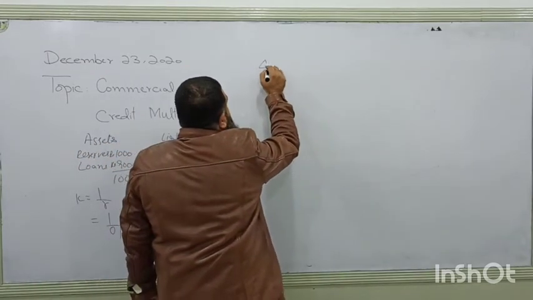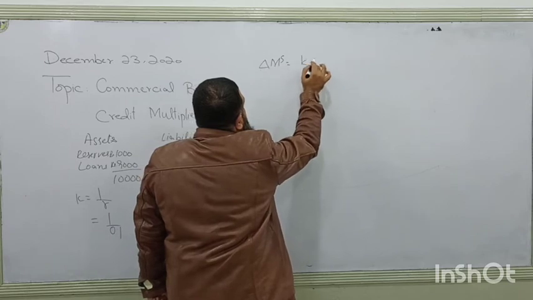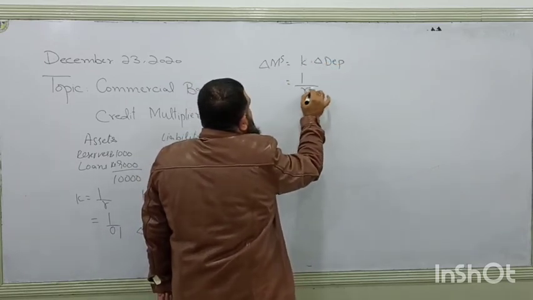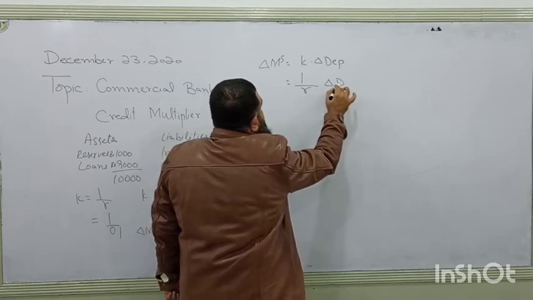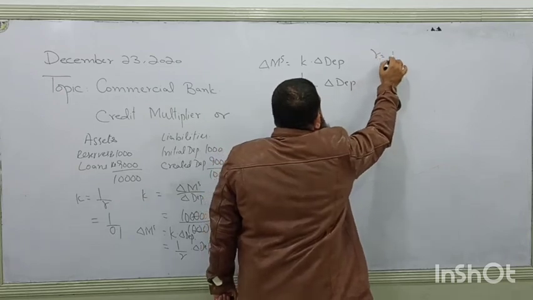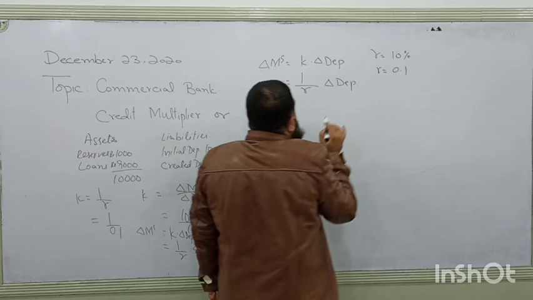So the change in money supply is equal to K into change in deposits, and K is equal to 1 over R, and R we are taking as 10%, which is 0.1.